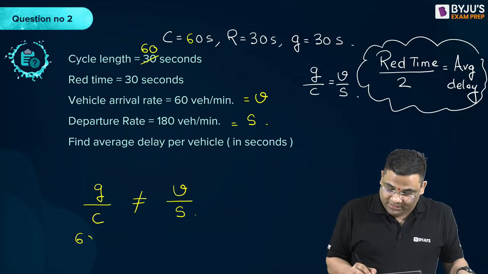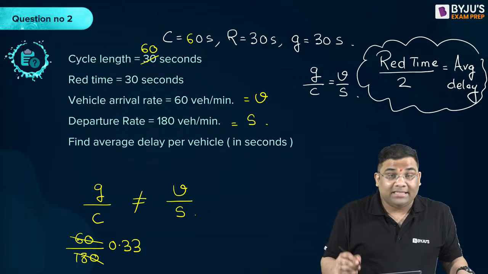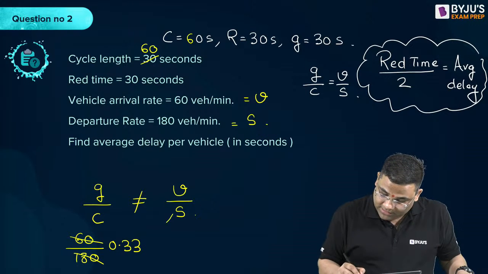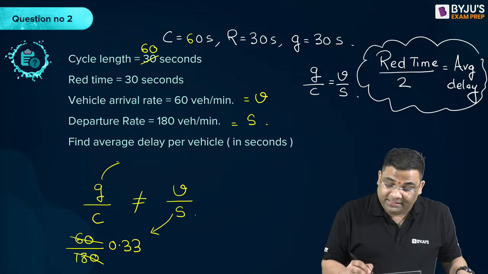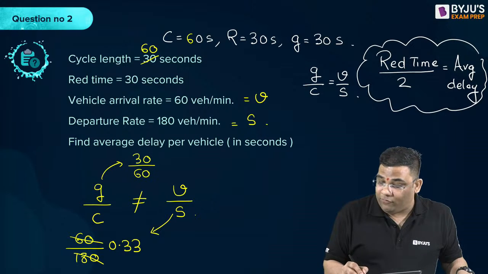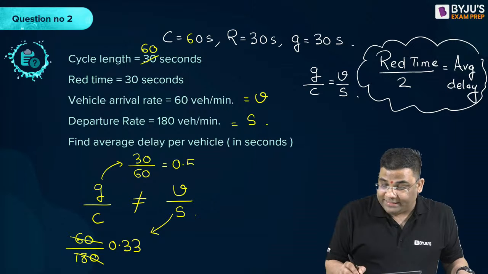G by C is 30 by 60, that is 0.5. Whereas your V by S is 60 by 180, that is 0.33. So they are not the same.